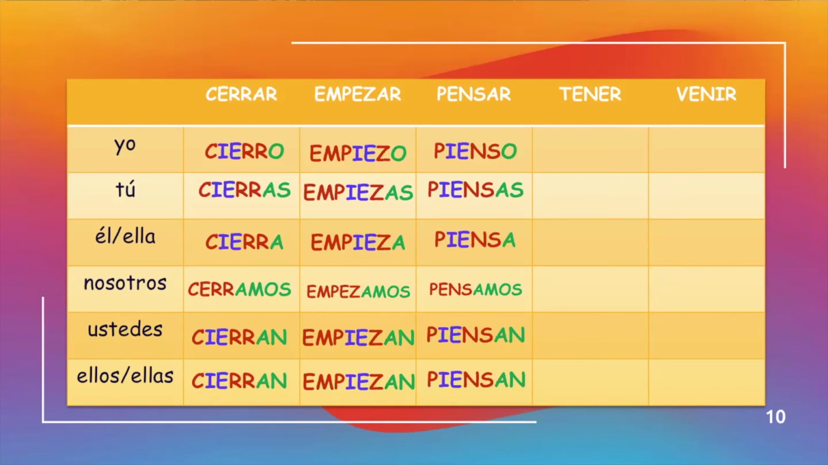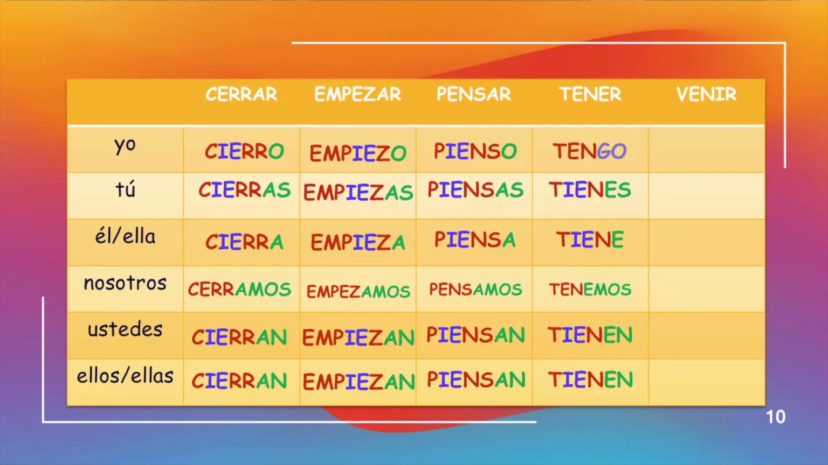Tener, we have done since 7th grade. It means to have. Tengo is an irregular go verb. The ending ends in go, but the tú form follows the normal E to IE pattern. Tienes, tiene. Nosotros, no change. Tenemos, tienen, and tienen.